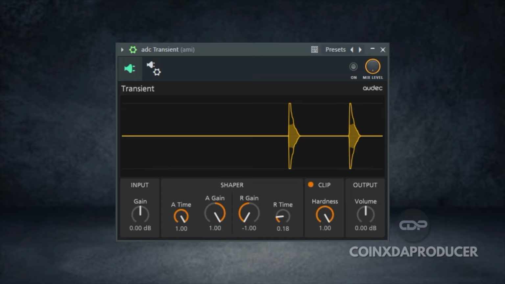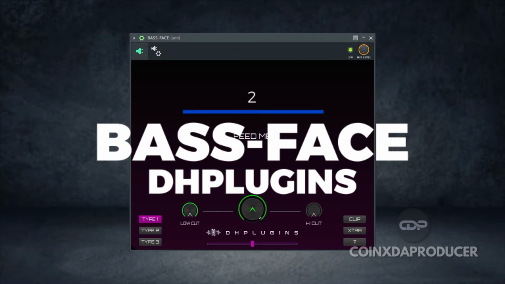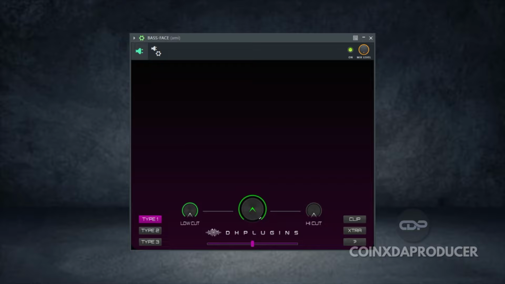And that takes us to the next plugin on this list. And here we have the Bass Face Multi-Effect plugin, and it is by DH Plugins. DH Plugins launched the Bass Face Multi-Effect plugin, and it is free just for a limited time. So if you're interested to have this plugin, grab it now while it is still available.